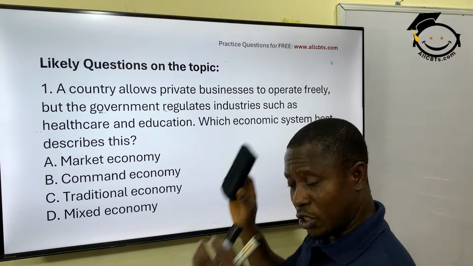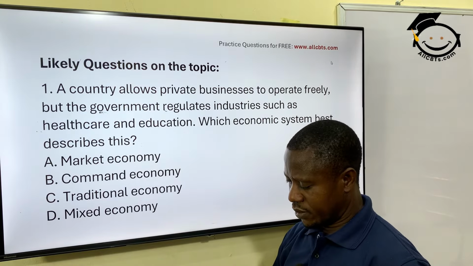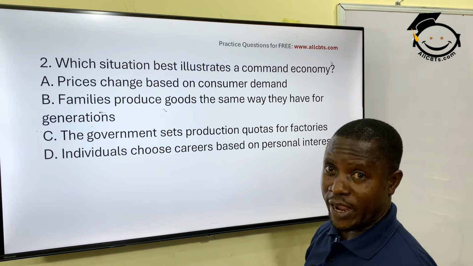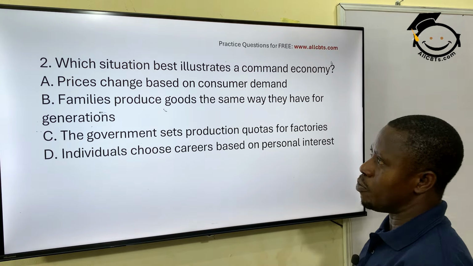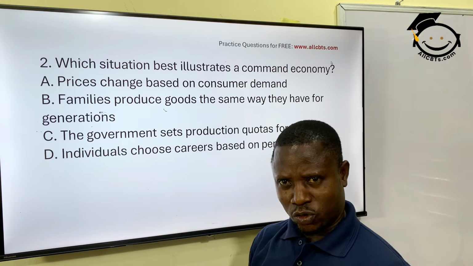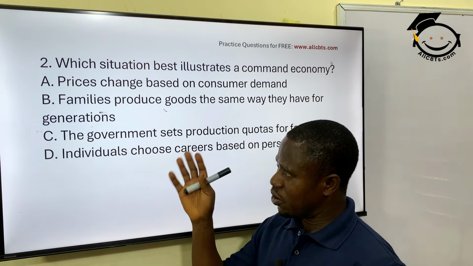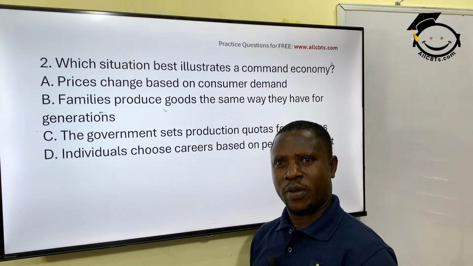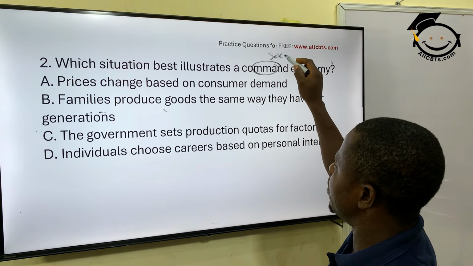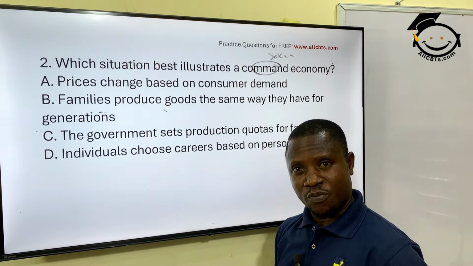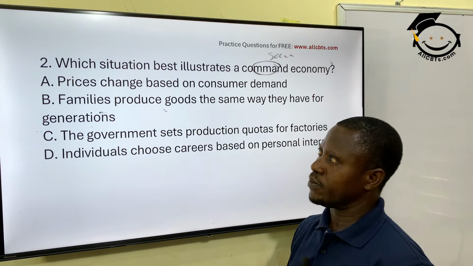For you, it's a typical JAMB question, alright? Not like WAEC or NECO. Which situation best illustrates a command economy? You have to apply now. In all these four statements, which of them can you say is a command economy? Remember what I said earlier, what's a command economy? The socialist economy, right? Where government or public is in control.